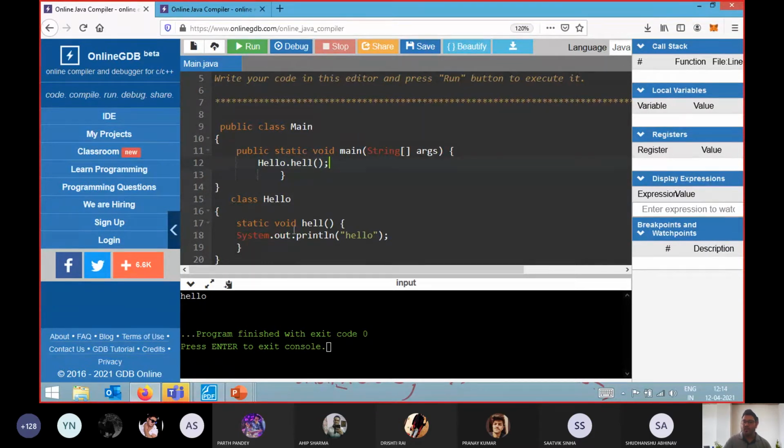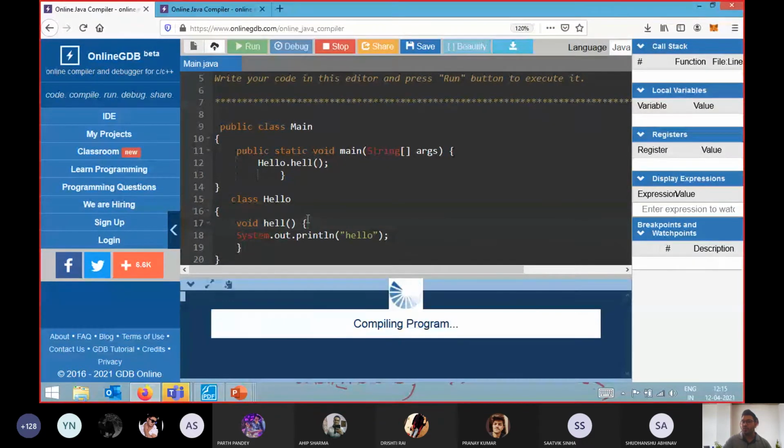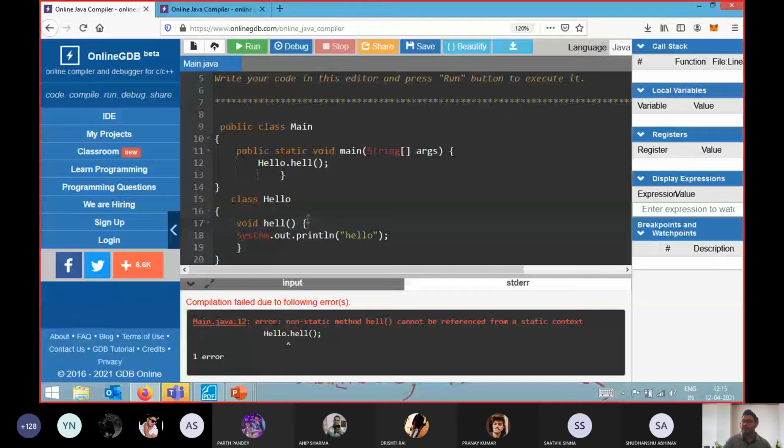So these are the points related to how to create multiple classes and how to call that particular method. Even what I can do now is make this method an instance method. Now if I execute this code, I will get an error. Why? Because now I have made this method a non-static method, and I am calling it with the help of my class name. But as you already know, you can call a non-static method only with the help of an object.